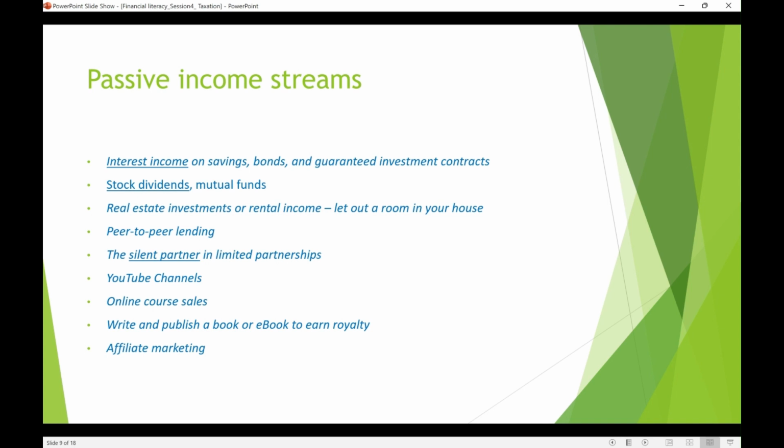And you can be a silent partner, like an investor, just invest in a business and get your share in returns of investment. Also, these days technology has gone up, so use technology to create your content on YouTube and then monetize your programs in that. And online courses, which is like teaching online, that's also very good. Also you can write and publish a book, which is very good. Actually, you get a royalty on the books if you write and publish, if it's doing well. And any other affiliate marketing or reseller programs, there are a lot of things and you can have a big list of it.